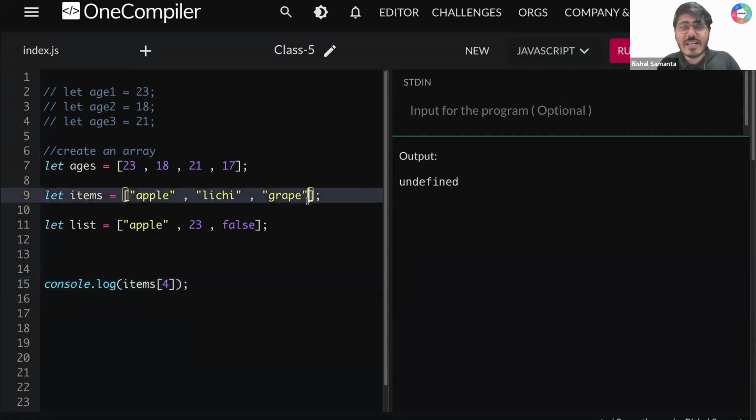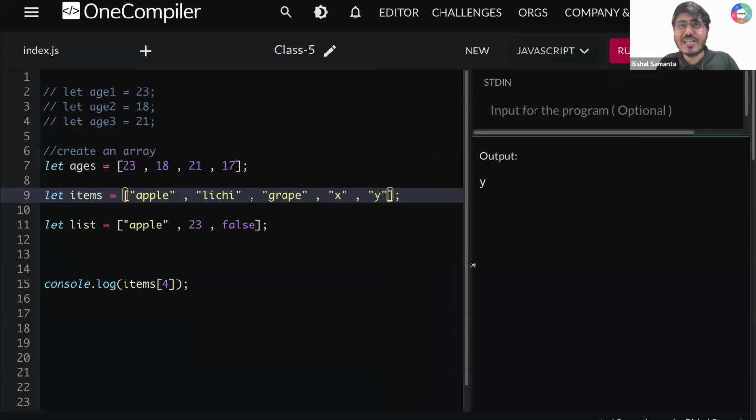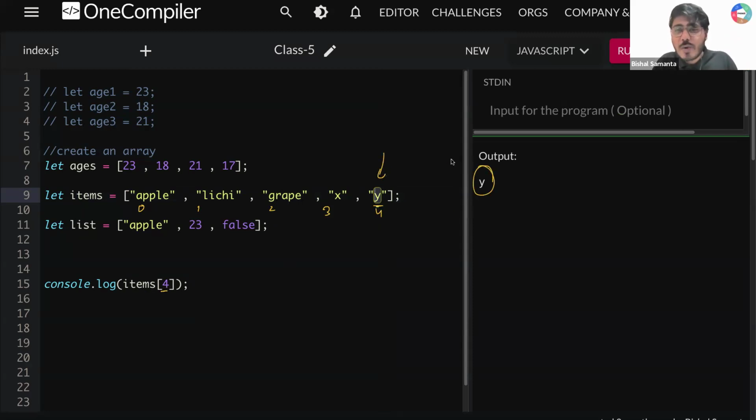The moment I define something here, let's say here I'm writing x, here y, you can see I'm getting y. Everyone, is it wow, guys? How beautiful is it. Are you enjoying? So the moment I define an element at index 4, so 0, 1, 2, 3, 4, do I have any element present at index 4? Yes, because this is defined by the user. So you are getting y printed.